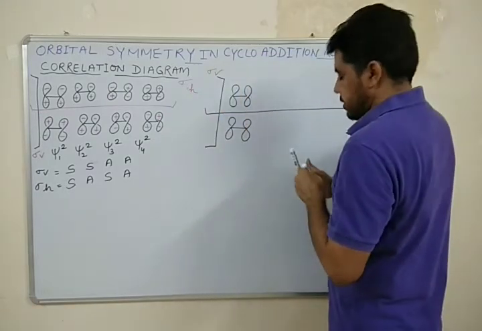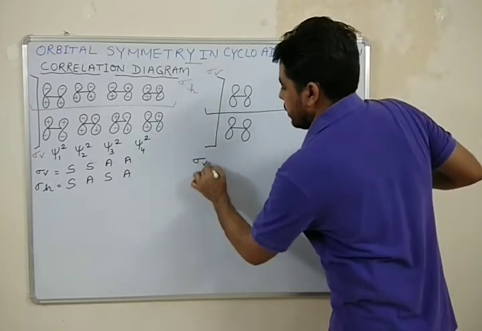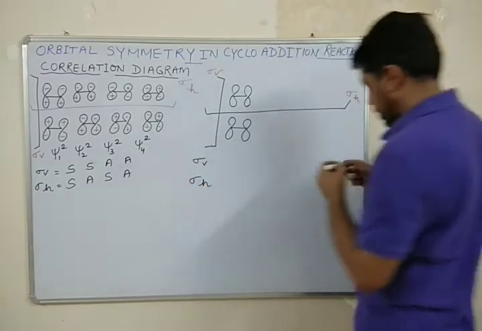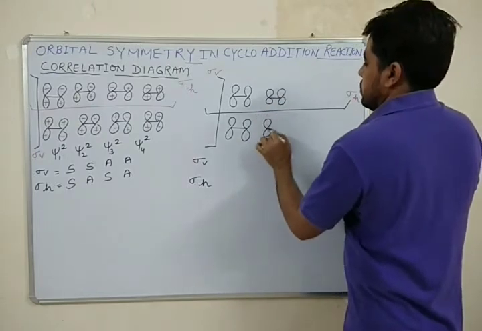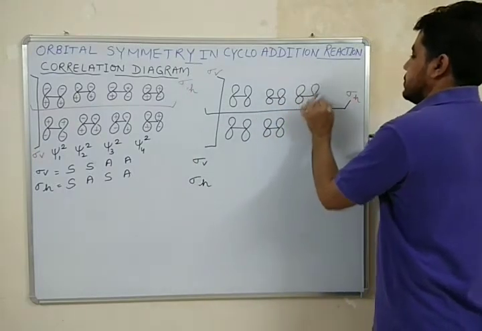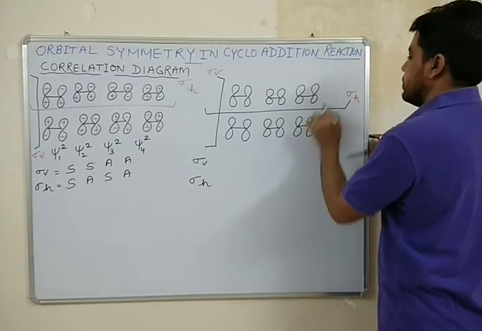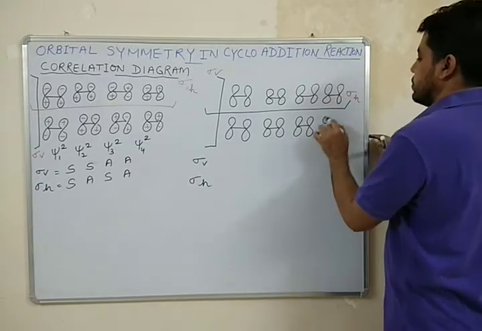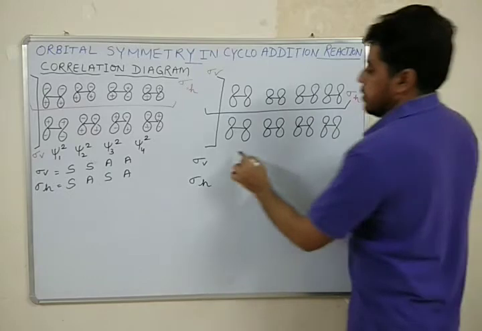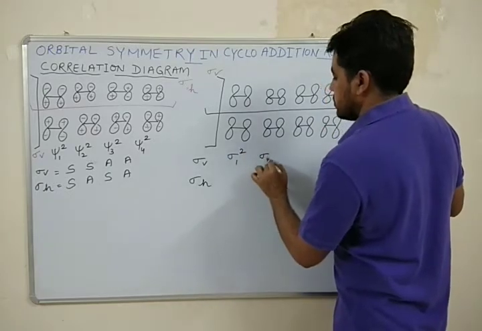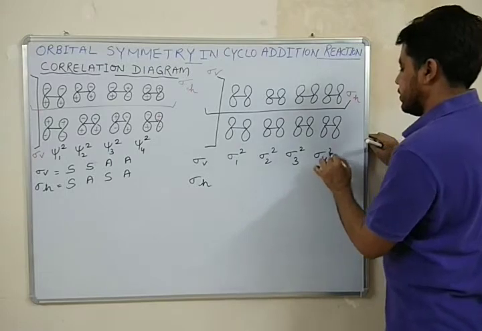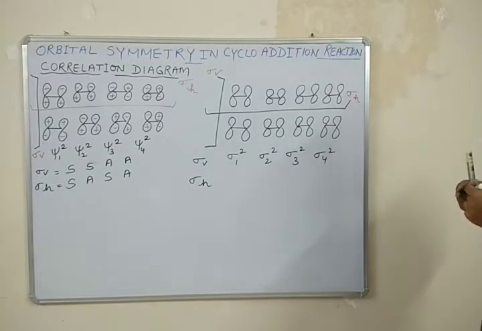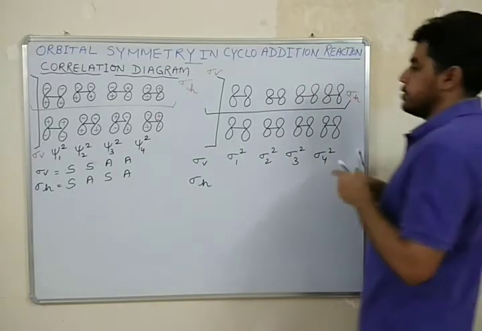Let me write here sigma v and here sigma h. This third, orbitals fourth. Okay, it is sigma 1 square, sigma 2 square, sigma 3 square and it is sigma 4 square, right?